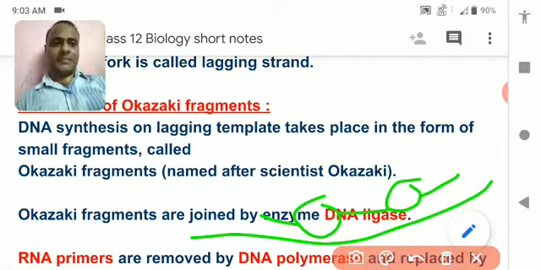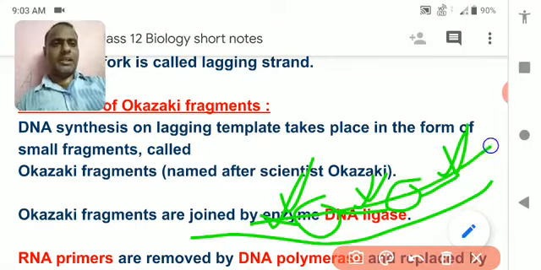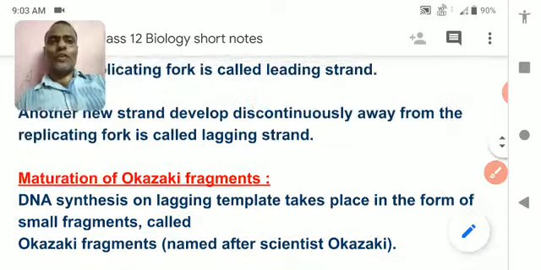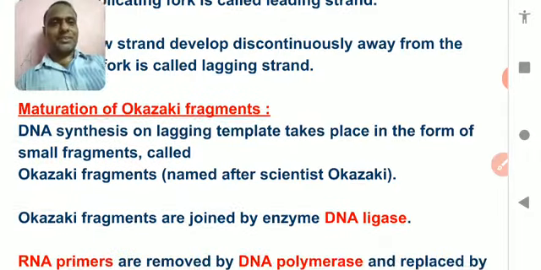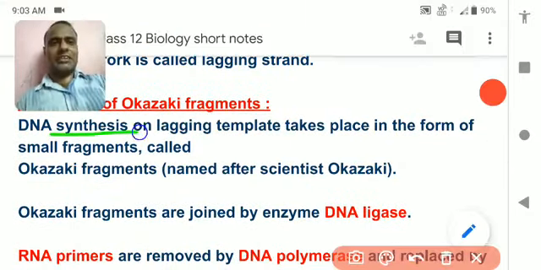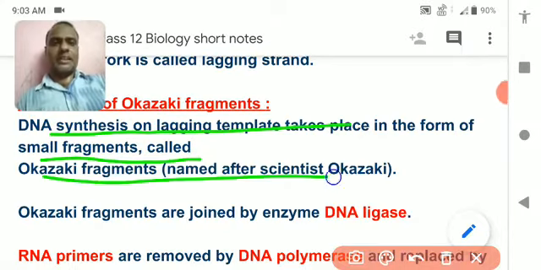After that, all the RNA is removed by DNA polymerase and they make a continuous layer. This is the maturation of Okazaki fragments, meaning how Okazaki fragments are converted into a continuous layer. Understood? So the DNA synthesized on the lagging template takes place in the form of small fragments called Okazaki fragments.